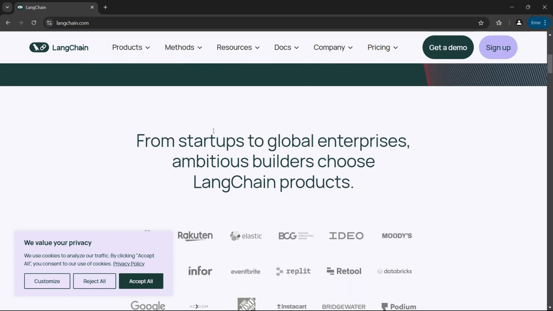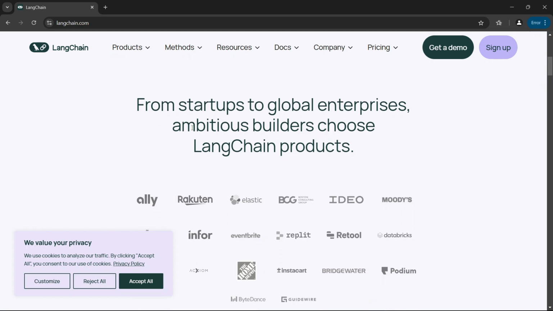So which one is better? You can choose N8n if you need general workflow automation or app integrations. But if you want more options and more capabilities, then you should definitely go for LangChain if your focus is on building AI-driven applications with LLMs. And there you go.